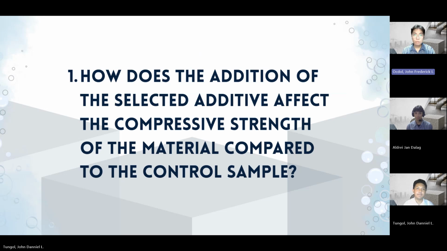The addition of sodium lauryl sulfate, or SLS, reduced the overall flexural strength compared to the conventional concrete because the generated foam introduced more air voids, lowering density and weakening the cement matrix. However, the goal of the study was not to exceed the strength of conventional concrete, but to evaluate whether foam concrete could still provide acceptable flexural performance while reducing self-weight.